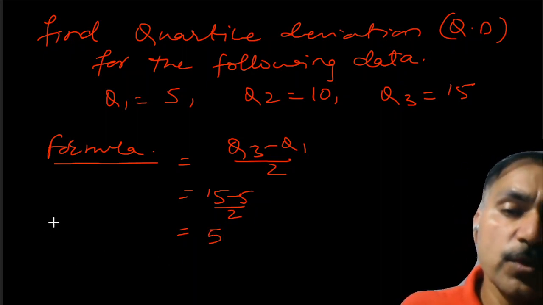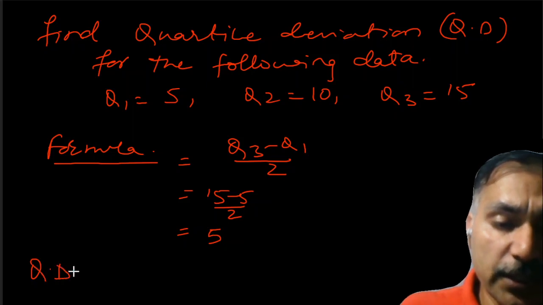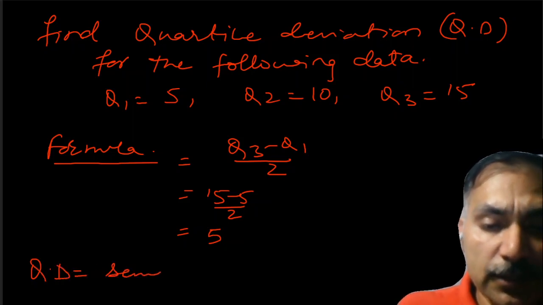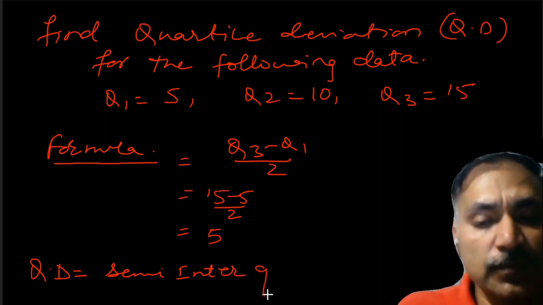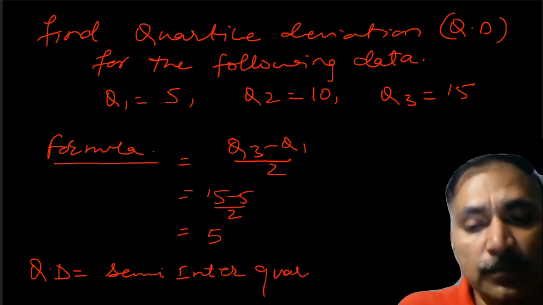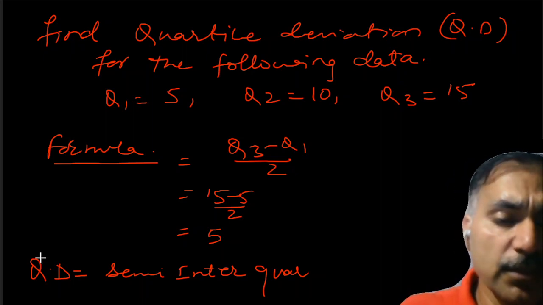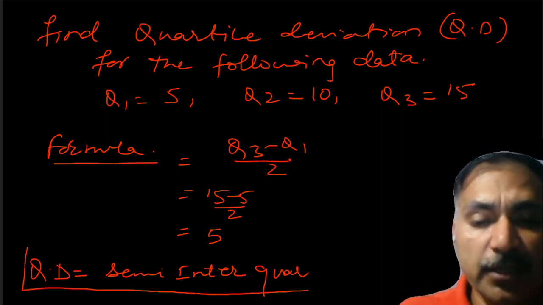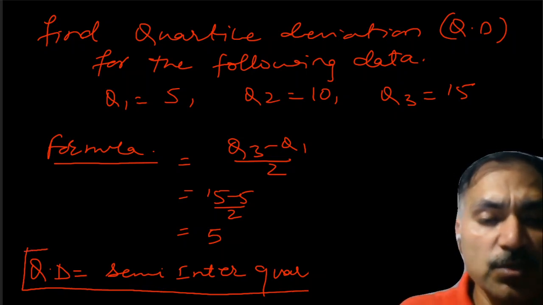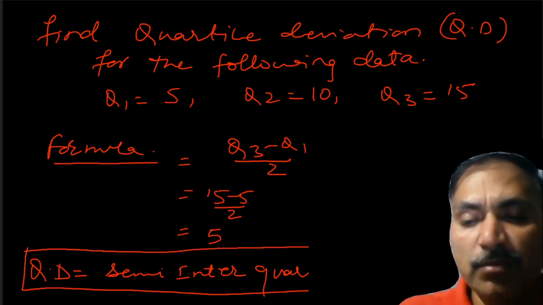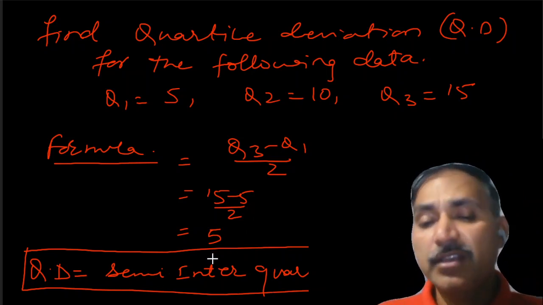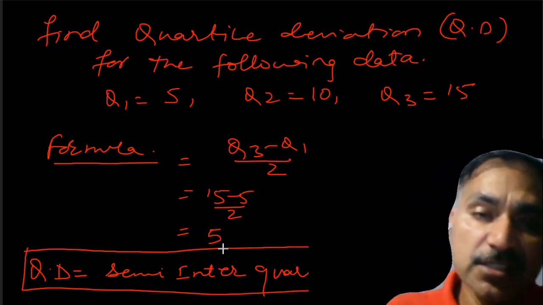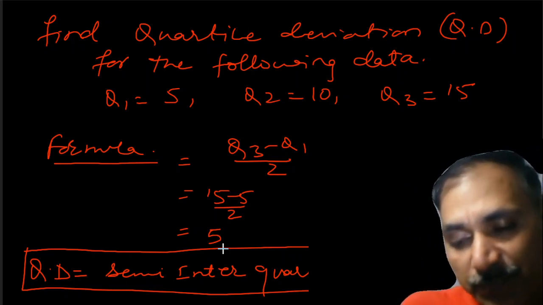Now, this quartile deviation, QD, is also known as a semi-interquartile range. Always remember, QD is also called the semi-interquartile range. What is quartile range? Quartile range is Q3 minus Q1. And if you divide it by 2, it becomes the semi-interquartile range. Semi-interquartile range is nothing but the quartile deviation.